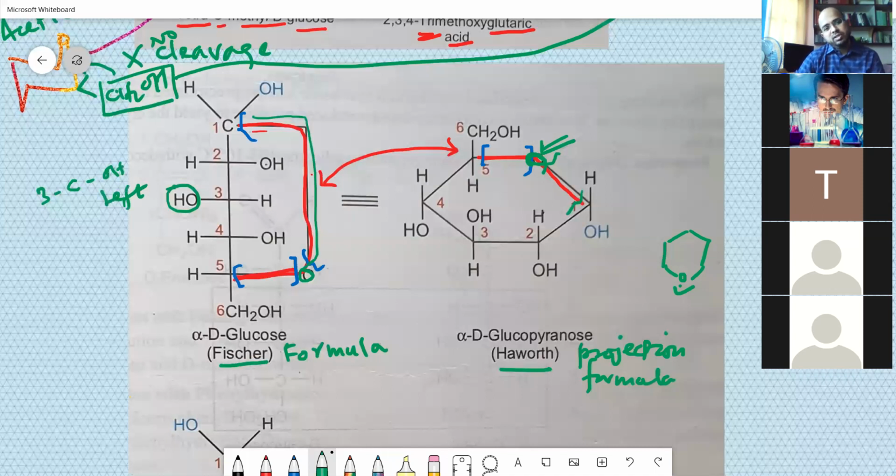Okay, this is the formula that has been established with D-glucose and alpha D-glucose. Now, if this OH goes to the right, it becomes beta D-glucose. So you can see that this OH is turned in blue. Which one? That is connected to the oxygen. This hydroxyl group is this one.